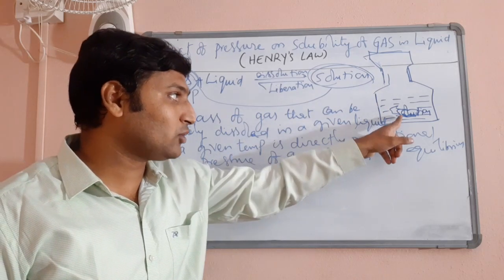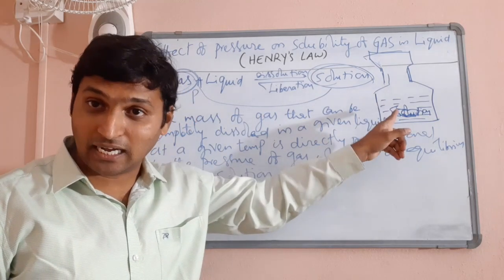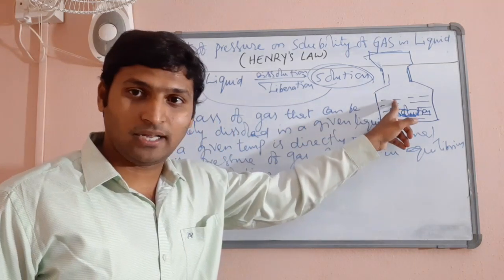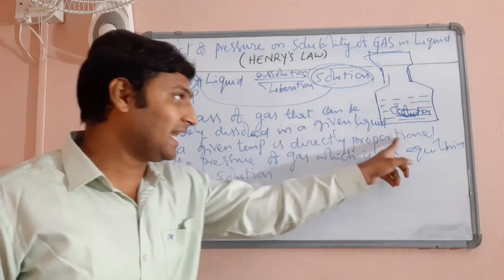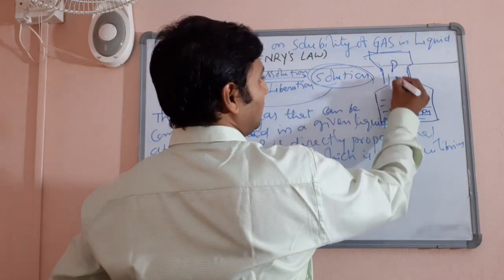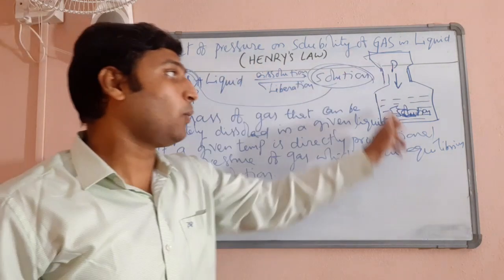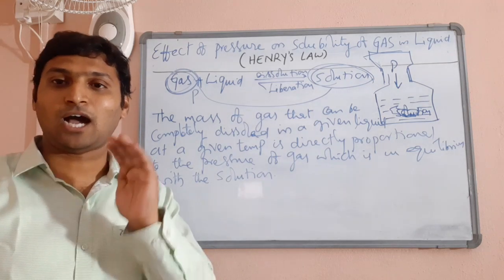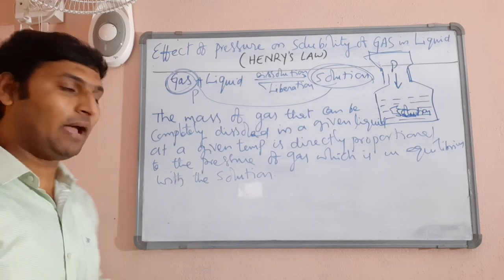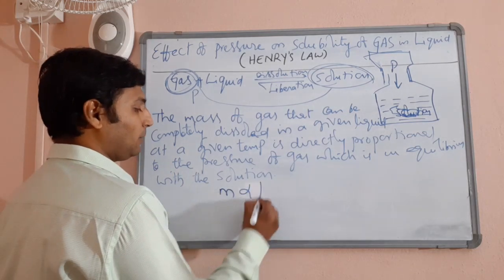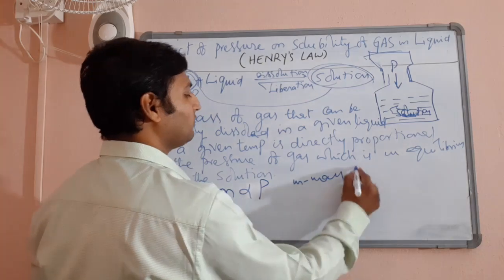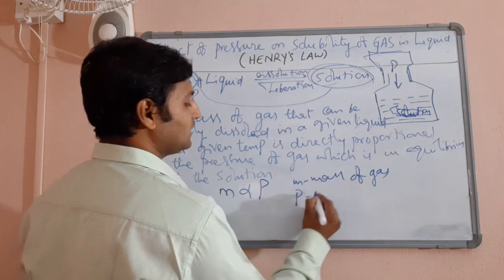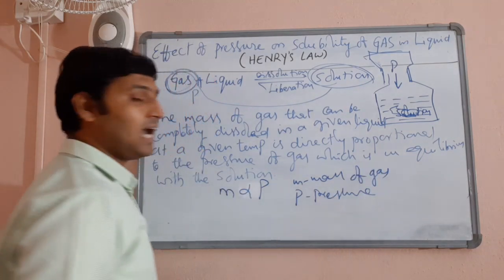Now the mass of the gas that can be dissolved in this liquid completely to make a saturated solution, in a given liquid at a given temperature, is directly proportional to the pressure exerted by the gas which is in equilibrium with the solution. This is the basic statement of Henry's law. Clear? So mathematically you can express m is directly proportional to P, where m is the mass of the gas that is completely dissolved to form a saturated solution, and P is the pressure exerted by the gas at equilibrium.